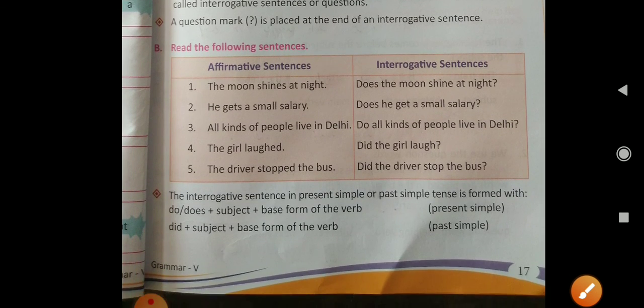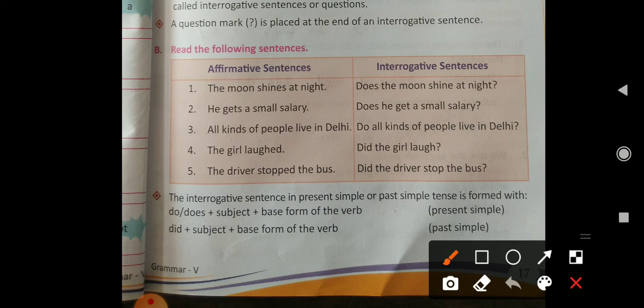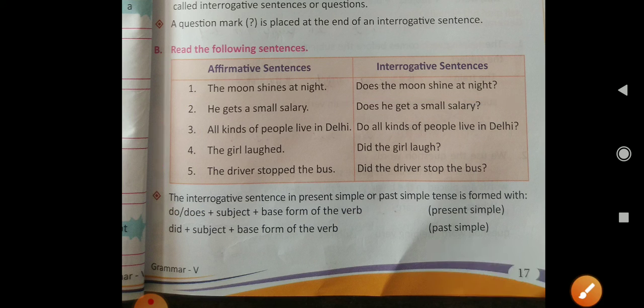Clear? Now come to the other examples. The moon shines at night. Does the moon shine at night? And then a question mark. He gets a small salary. Does he get a small salary? All kinds of people live in Delhi. Do all kinds of people live in Delhi? The girl laughed. Did the girl laugh? The driver stopped the bus, and did the driver stop the bus?